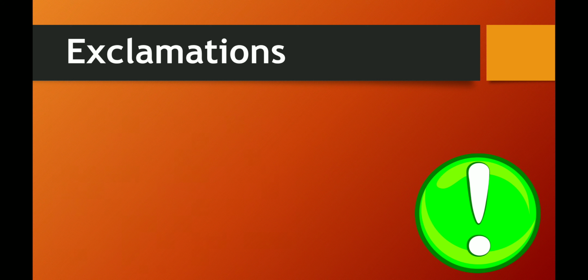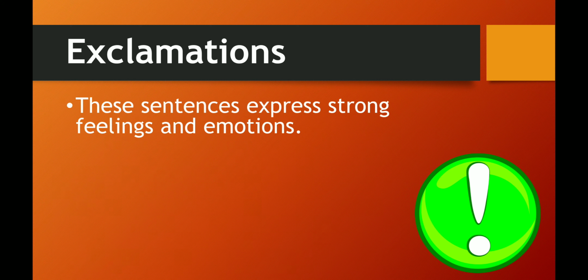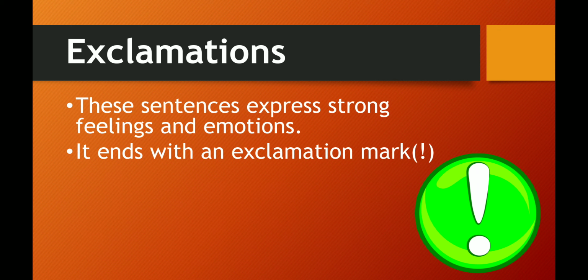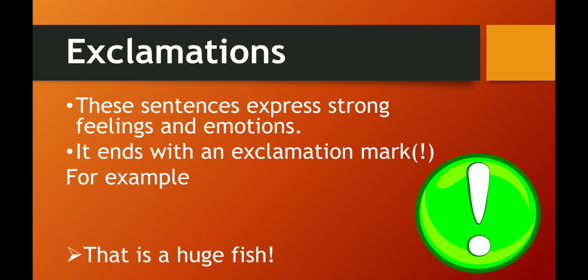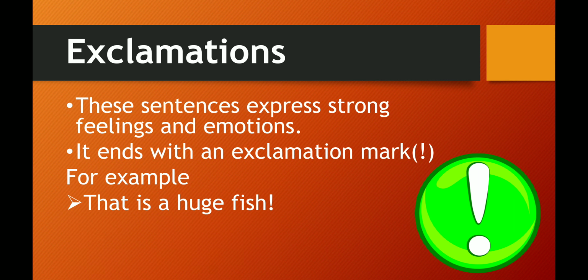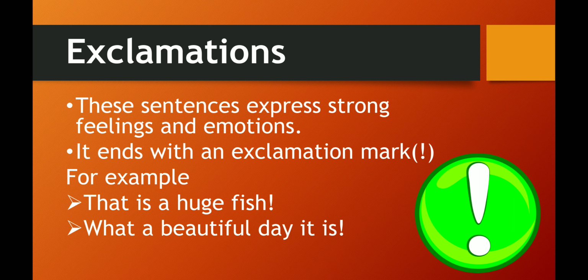Next type of sentences are exclamations. These sentences express strong feelings and emotions. It ends with an exclamation mark. For example, that is a huge fish. Here, we are expressing a strong emotion of surprise after seeing the size of a fish. Next is, what a beautiful day it is. Here, we are expressing happiness after having a nice day.